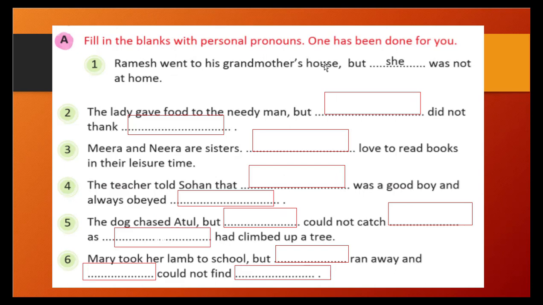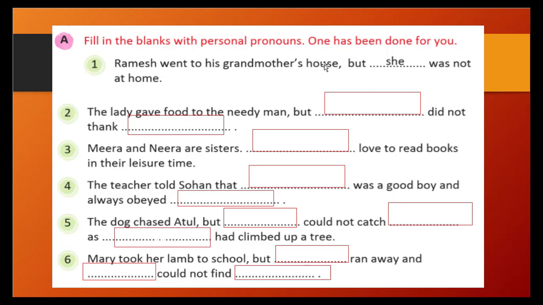So what is in the exercise? Fill in the blanks with the personal pronouns. One has been done for you. What we need to do here, with the first person, second person and third person, in that way we have to use all the pronouns and fill in the blanks with the appropriate pronoun.